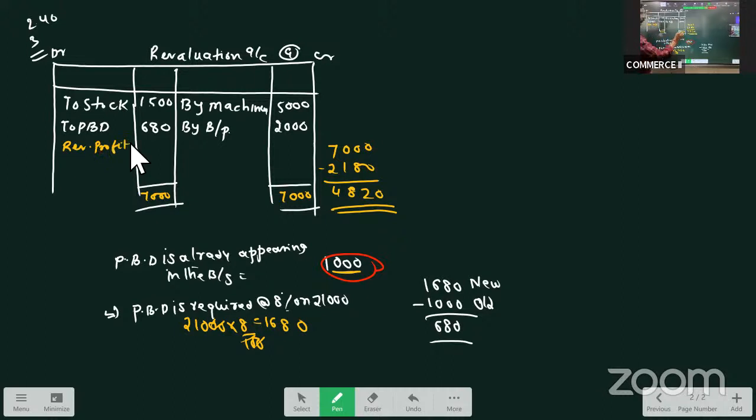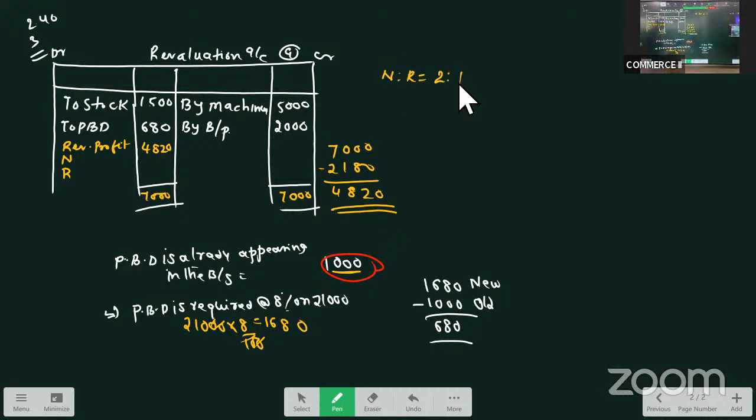And this revaluation profit is to be distributed among all partners. Who are the partners? The 4,820 profit is distributed between Naresh and Ramesh, in their profit sharing ratio. What is the profit sharing ratio given? 2:1. So this revaluation profit is distributed between Naresh and Ramesh in the ratio 2:1.